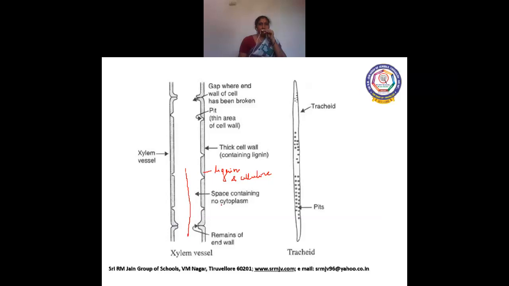And it is a dead cell. It has no cytoplasm and nucleus, and the xylem conducts water only in the upward direction. That is only in one direction, that is the upward direction. Both xylem vessels and tracheids conduct water only in one direction, that is upward from the root to the tip of the plant.